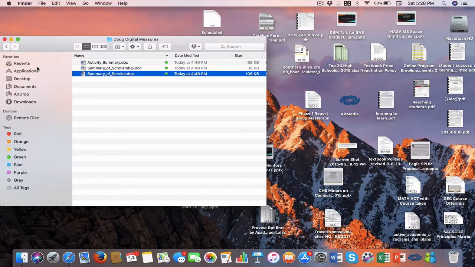And now I just want to mention a couple of things about Digital Measures. I think Digital Measures is going to be able to give us a lot of insight into what faculty are doing and allow us to share that information with stakeholders and with others and make better decisions because of the data that we have.